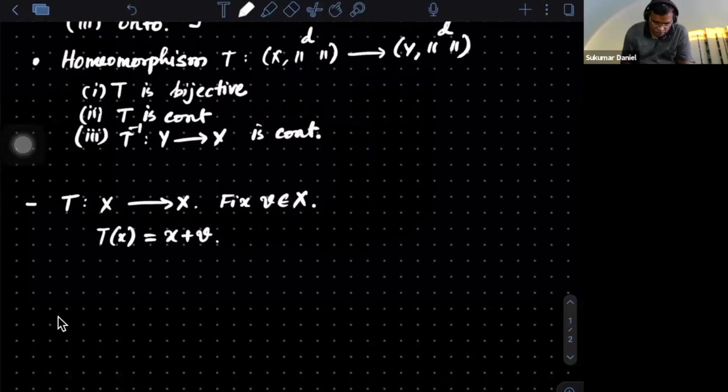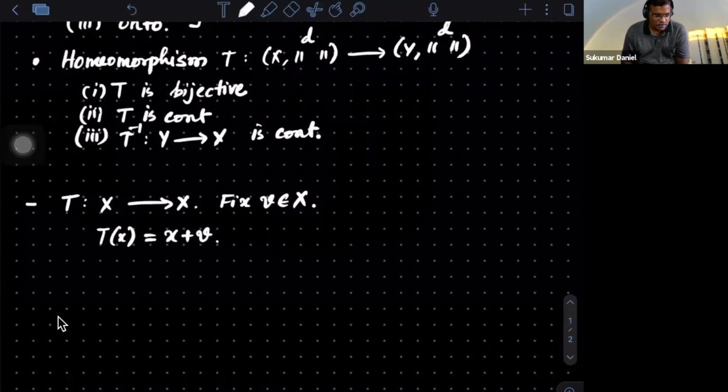Just quickly, this is what you need to do. In the mind, you look at what is norm of Tx? It is norm of x plus v. What is norm of x? Whether norm of x plus v is same as norm of x. So if you have correctly thought about it, Sampath, do you think it is an isometry?